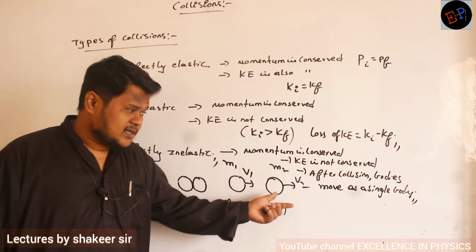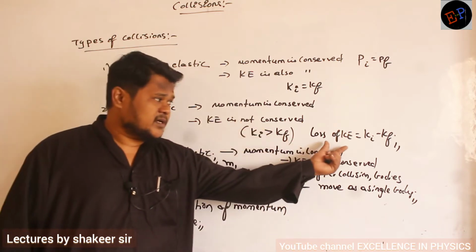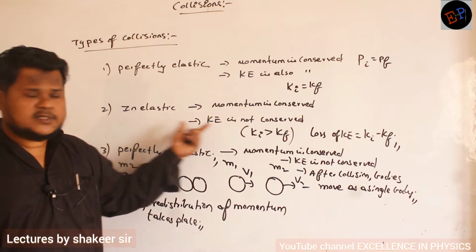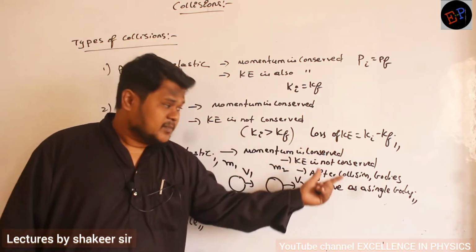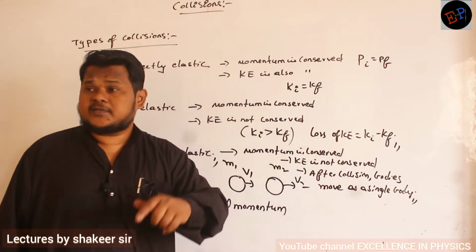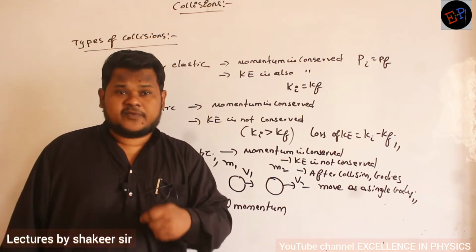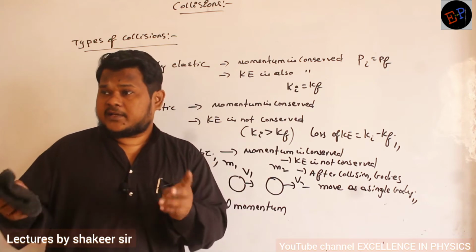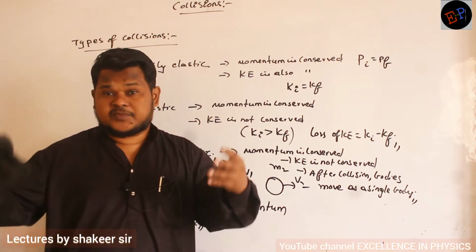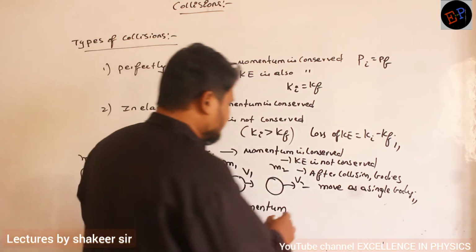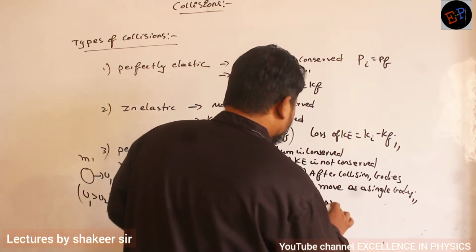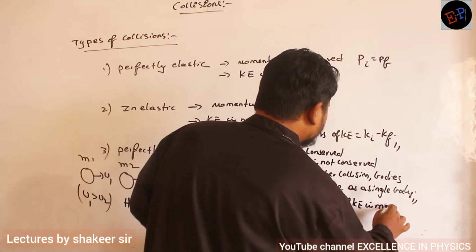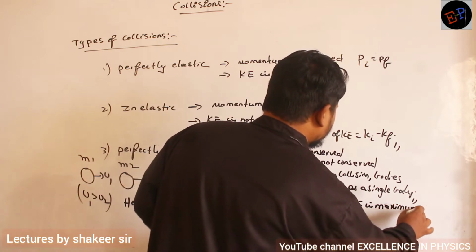And in perfectly inelastic collision, we get some loss of kinetic energy, no, ma? In inelastic collision, we get some loss of kinetic energy. But here, the loss of kinetic energy will be maximum. In perfectly inelastic collision, kinetic energy loss happens, but that loss will be maximum, much higher. So therefore, what do we write here? Here, loss of kinetic energy is maximum. Are you able to understand now?